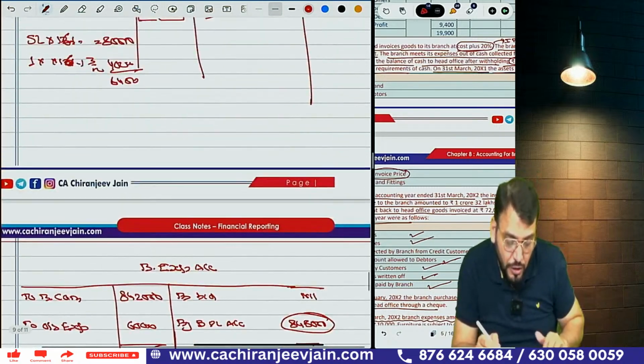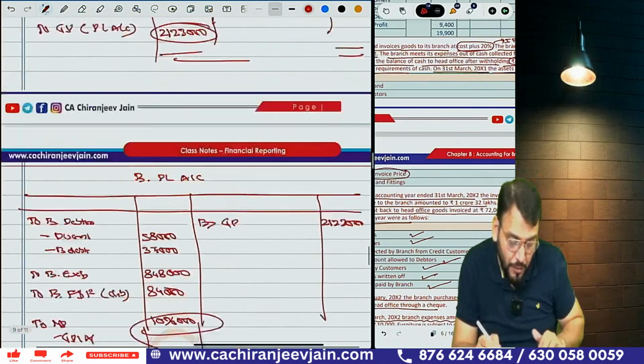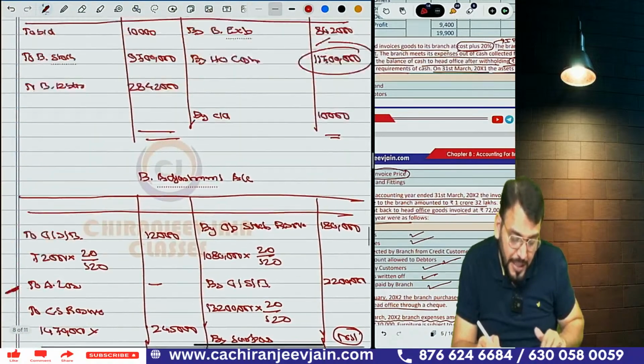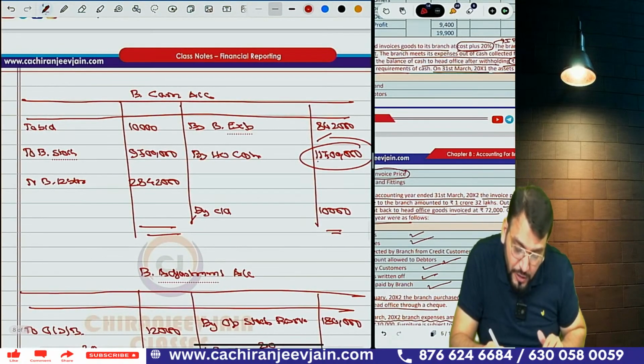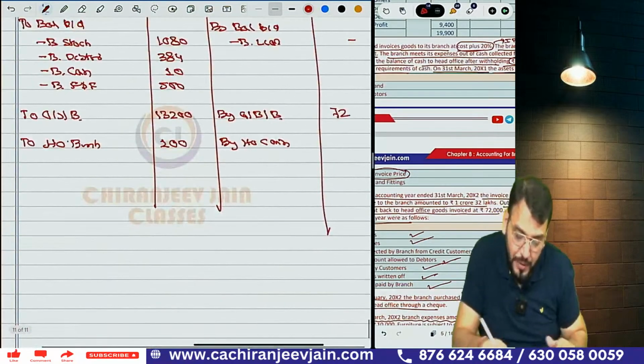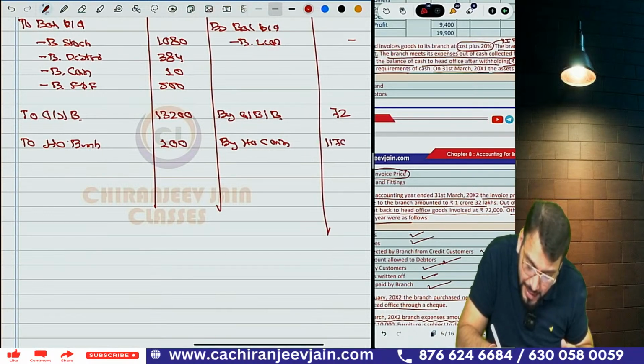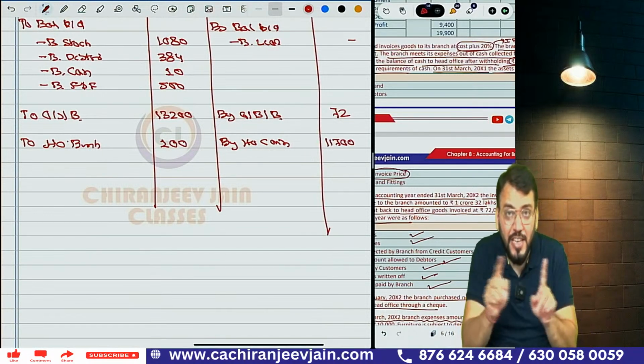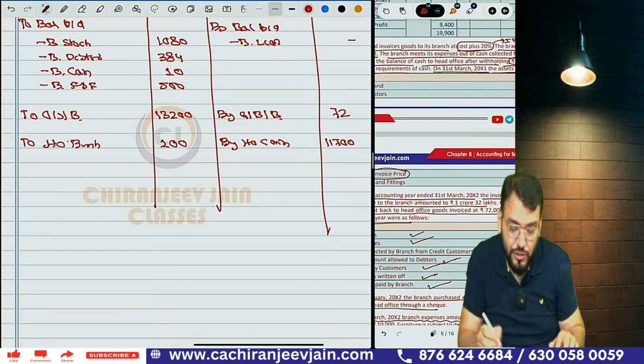Then there is one remittance to HO, cash remittance, that we have already calculated as a balancing figure. So what was the remittance? Remittance was how much? It is 1 crore 70 lakh. So write down 1 crore 70 lakh. This will be from the branch cash account. You need to prepare one memorandum branch cash account.